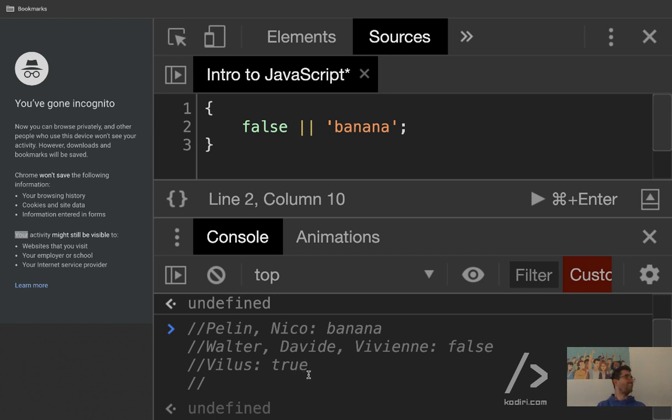Anyone else? False. So Walter, Davide, Vivian, and Lucia. False.